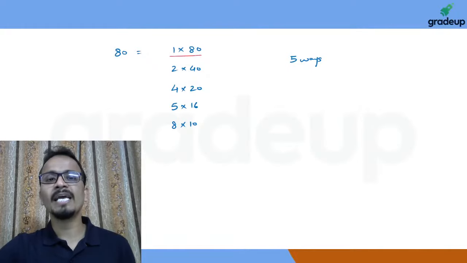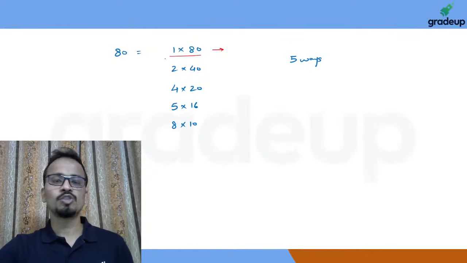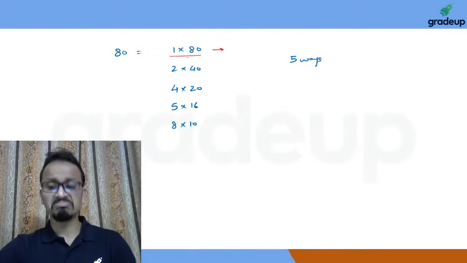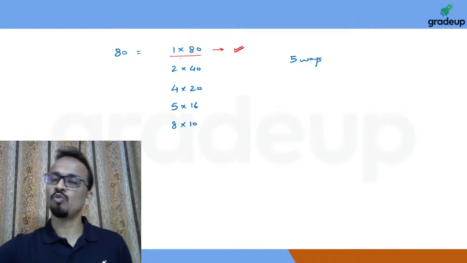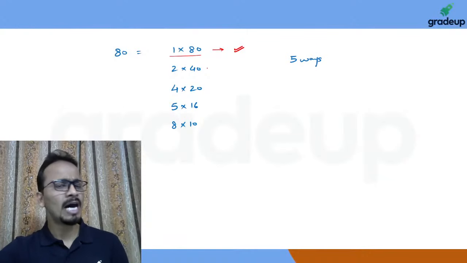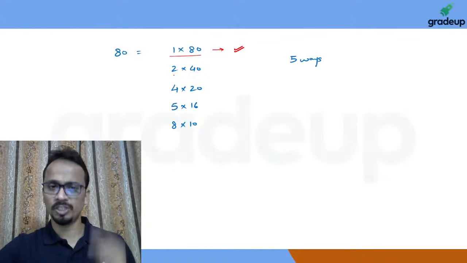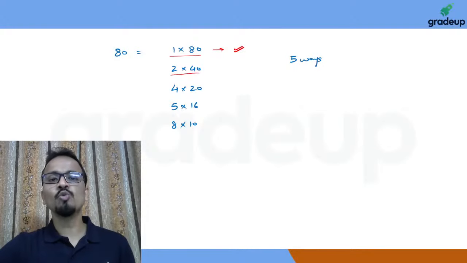So 1 and 80, first of all. They don't have any common factor except 1, so 1 and 80 will be considered. Yes, they are co-prime with respect to each other. Now checking 2 and 40.